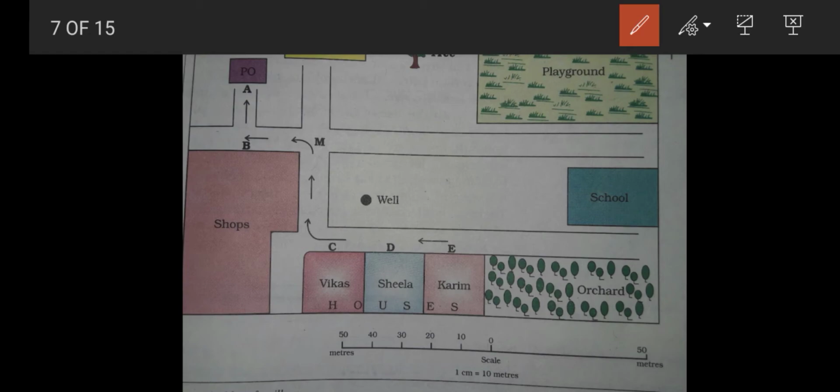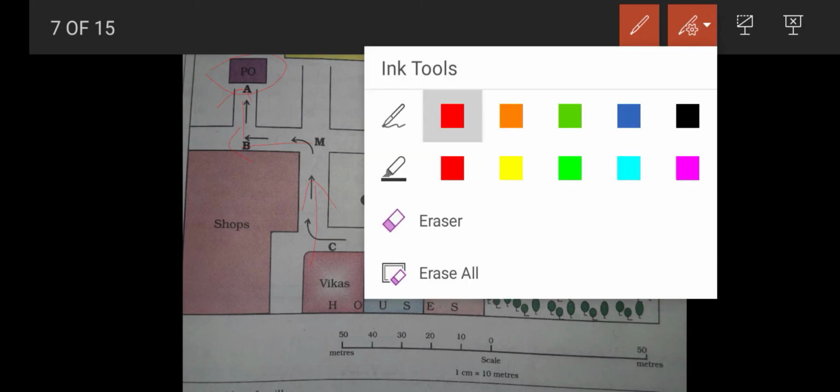Now, if I want to go from Vikash's home, for example, this is given in your book, to the PO, PO means post office. Which directions should I follow? First I follow up, up means north. Then I follow left, left means west. Then again up, up means north. Like that, you can give more examples from this diagram.